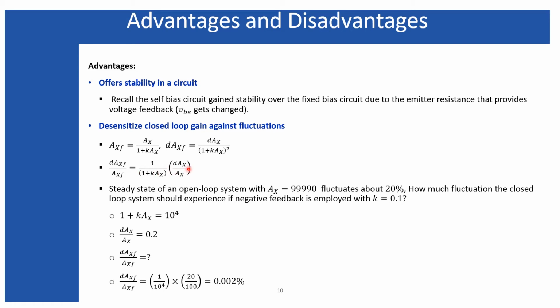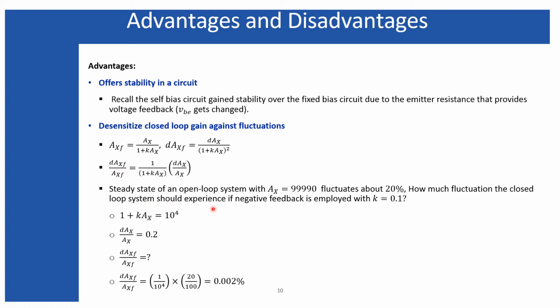Because at the numerator there is a differential change of the open loop gain, and in the denominator the open loop gain; and here also the differential change in closed loop gain, with the closed loop gain. So this expression relates the percentage changes in closed loop gain with the percentage changes in open loop gain.